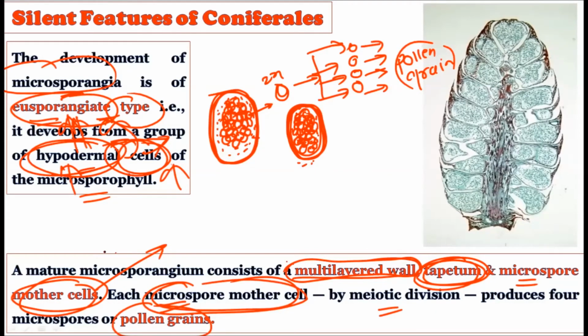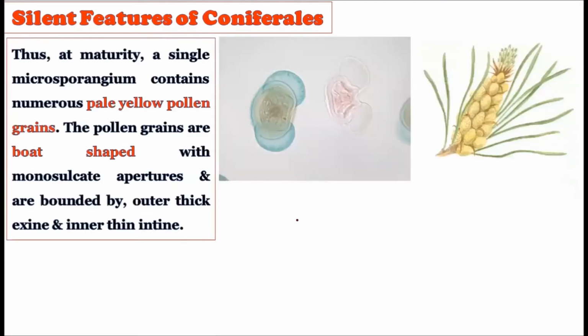And what is the structure of the microsporangium? It consists of a multi-layered wall, then the tapetum, then the microspore mother cells, and these microspore mother cells, through meiotic division, create the pollen grains, right? Thus at maturity, a single microsporangium contains numerous pale yellow pollen grains. Once matured, the pollen grains are created, and they are pale yellow in color.